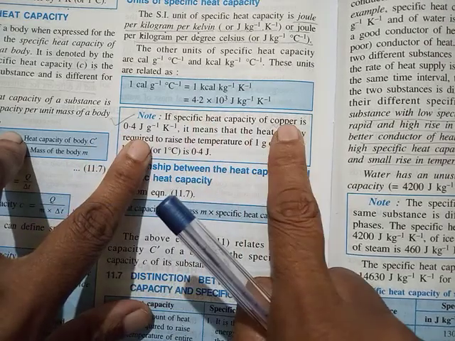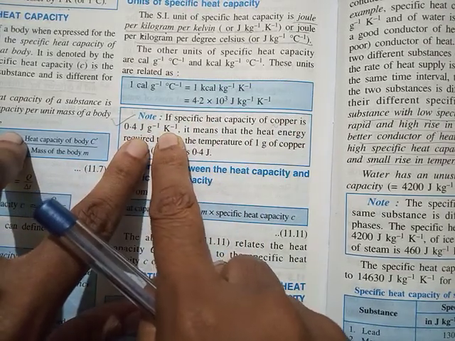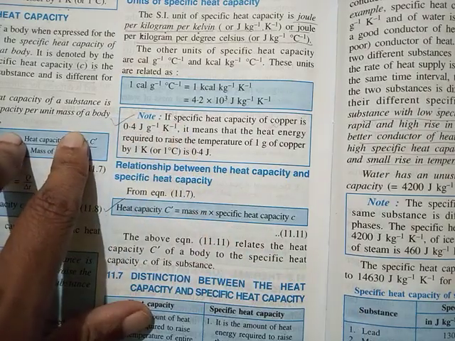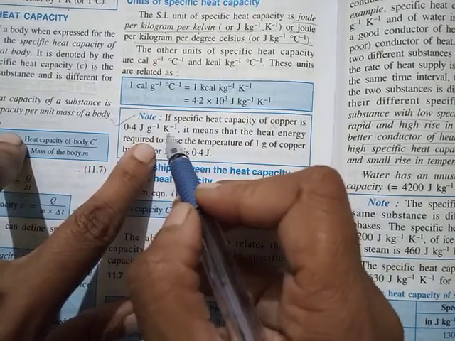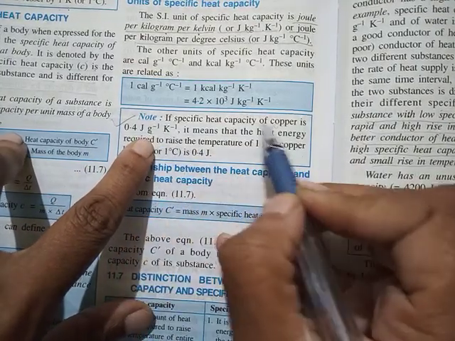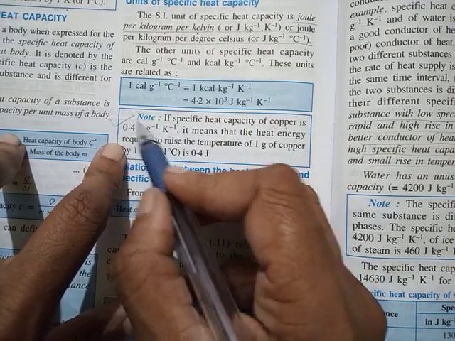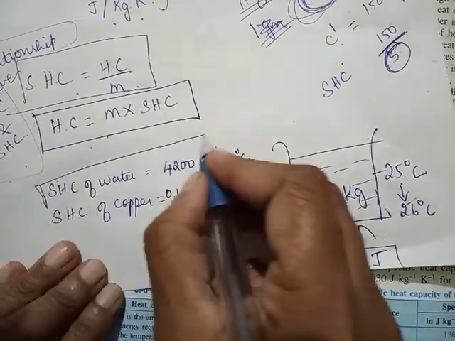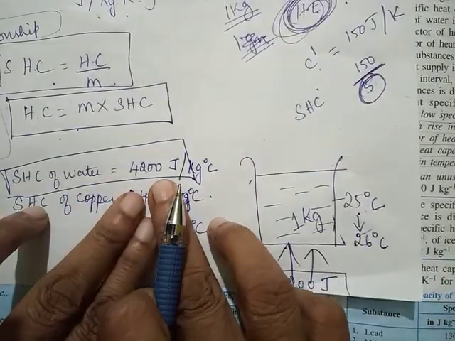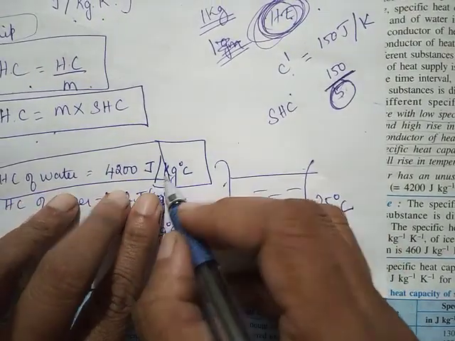If I say the specific heat capacity of copper is 0.4 joule per gram Kelvin, what is the meaning of this? What information does it give? It means to raise the temperature of 1 gram of copper by 1 degree Celsius or 1 Kelvin, I need to give 0.4 joules of heat energy. If I say, what do you mean by the statement specific heat capacity of water is 4,200 joule per kg degree Celsius, what will be my answer?